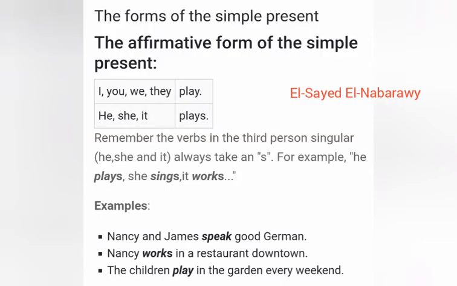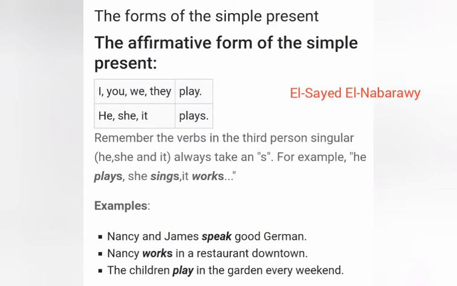The affirmative form of the simple present: with I, you, we, they, we use the base form of the verb. With he, she, it, and a singular noun, we use the verb plus s or es. I, you, we, they play. He, she, it plays. Remember the verbs in the third person singular he, she, it always take an s, like plays, sings, works, and so on.